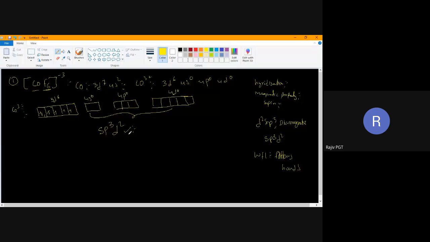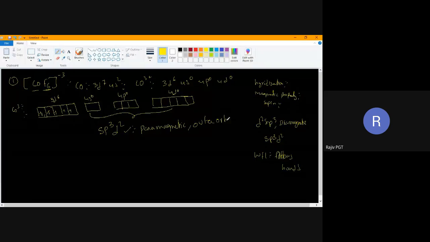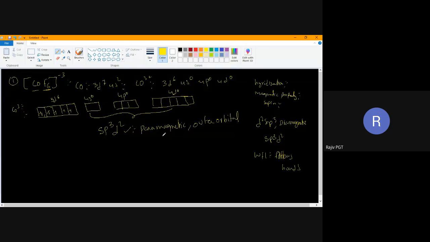Is it paramagnetic or diamagnetic? Paramagnetic. Good. Why is it paramagnetic? Because it has unpaired electrons. Next, is it an inner orbital complex or outer orbital complex? Outer orbital complex. Good. Can you say about its spin? Low spin complex or high spin complex? High spin, sir. Why? Because the number of unpaired electrons is not decreased. High spin complex, also called spin free. Now practice this.